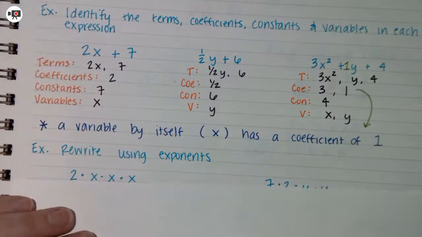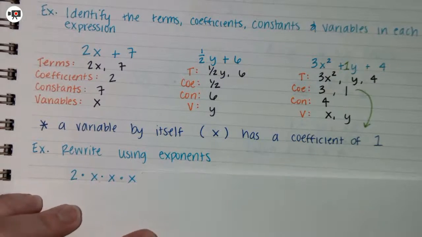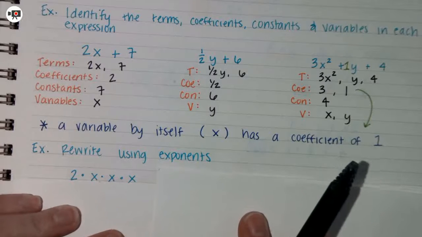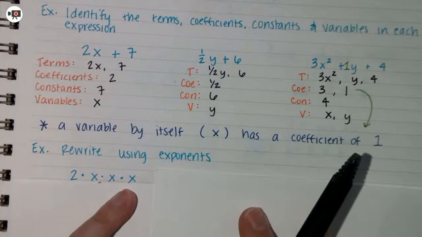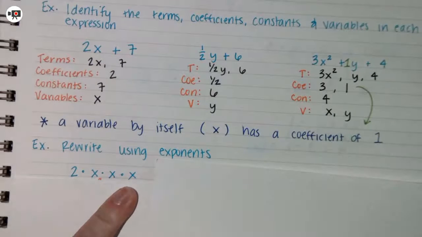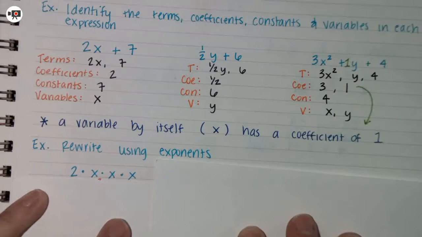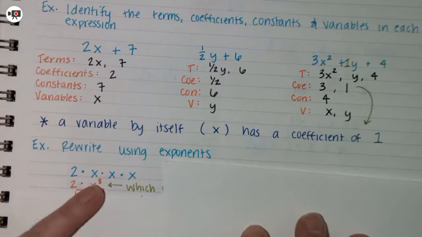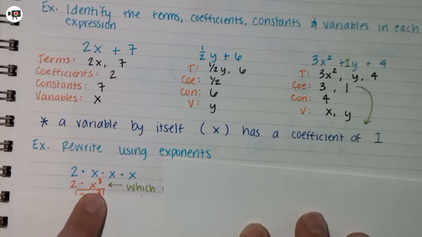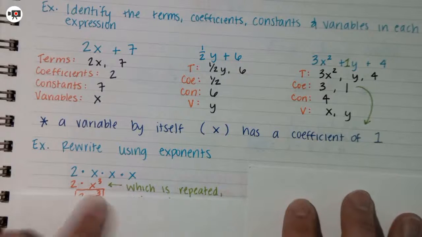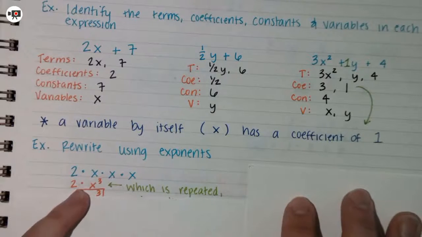Now let's rewrite using exponents. So I have 2 times x times x times x. My x is being repeated, so I'm going to rewrite that with exponents. And my exponent shows how many times it is repeated. So I have 2 times x cubed. I don't have to write this times.